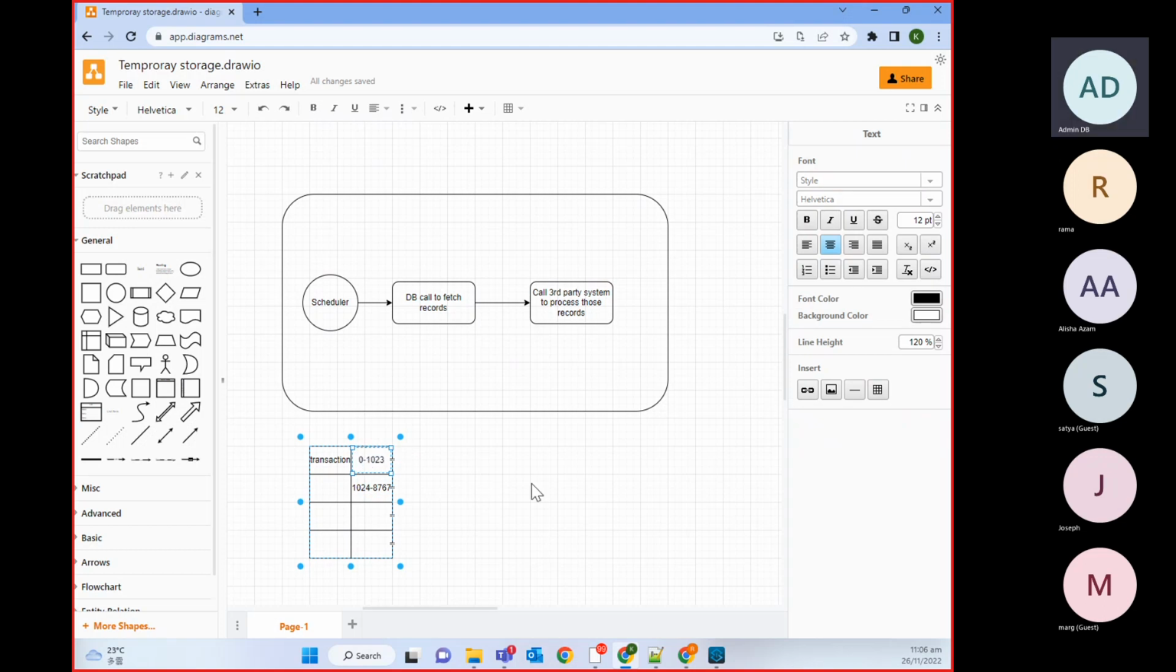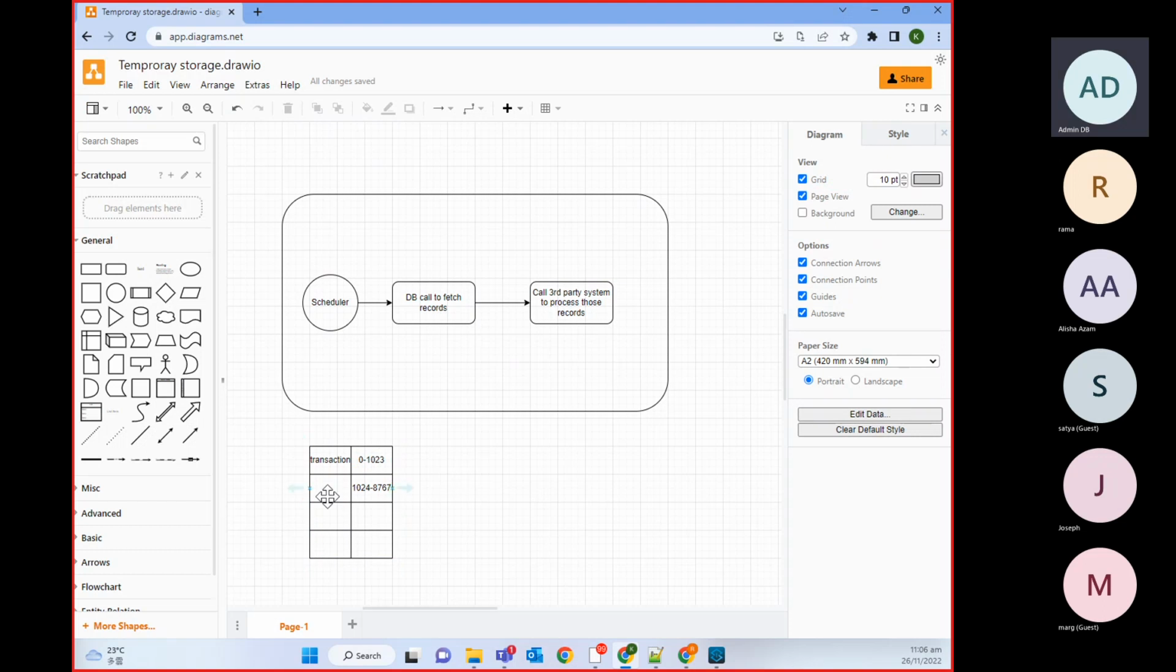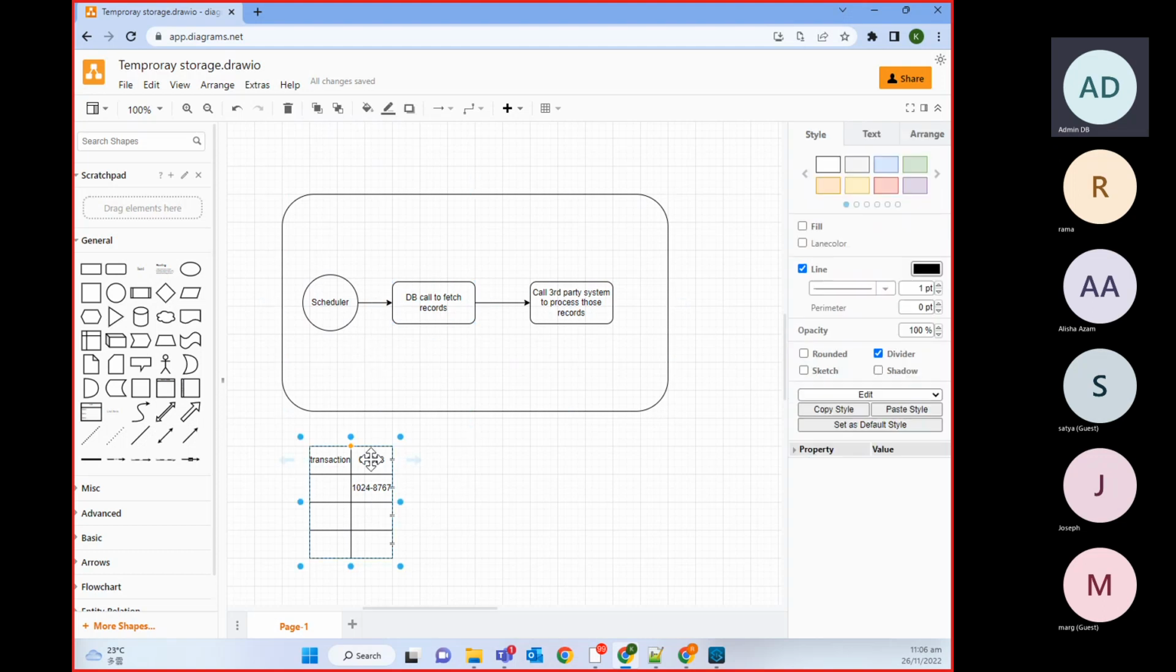First time we fetched 0 to 1023. When it runs the second time, we need to start from 1024 to 8767. So can anyone tell me how it will be possible to process records after this 1024, since it will run in a separate thread? It will not have memory of what we processed in the last transaction. What will we do?